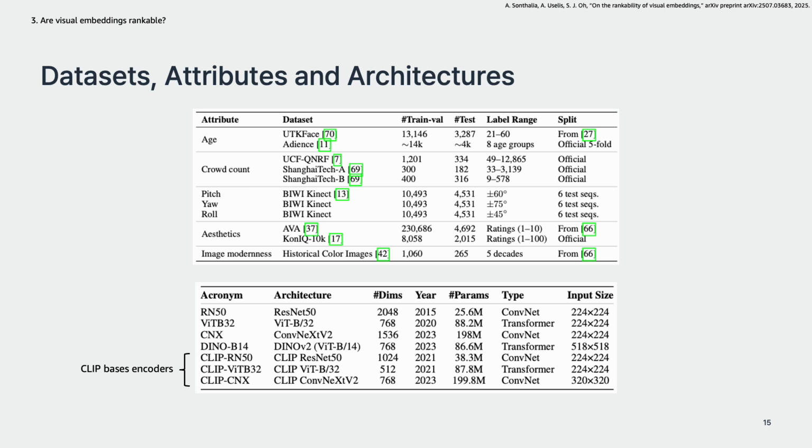Finally, from this slide, the main part of this paper, the experimental results, has started. This table shows which dataset and embedding architecture they used in the experiment. As in the upper table, they used 9 different datasets which have attributes such as age, crowd count, athletics, etc. And 7 different popular image encoders are used, 3 from clip-based and 4 from non-clip-based.